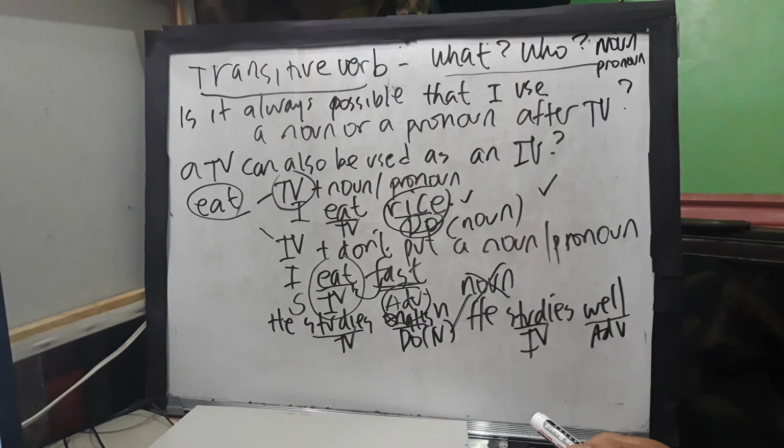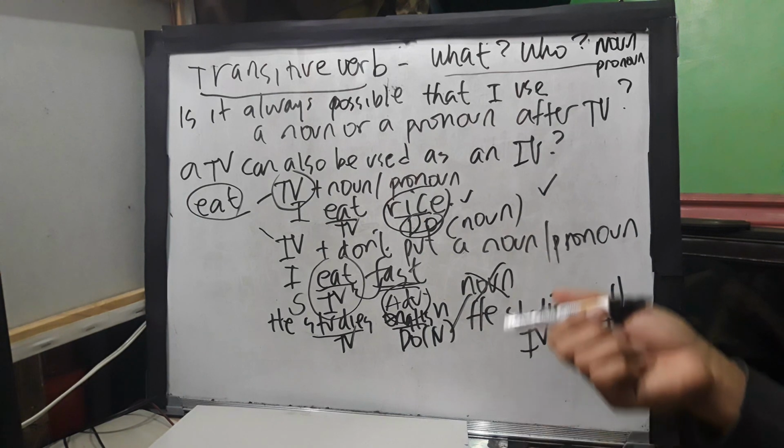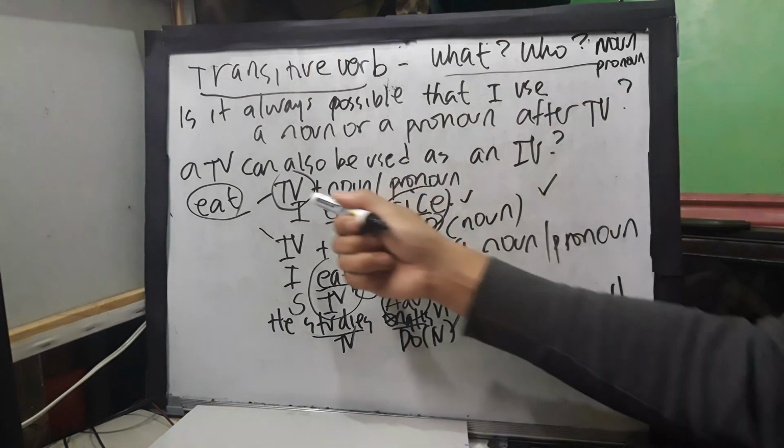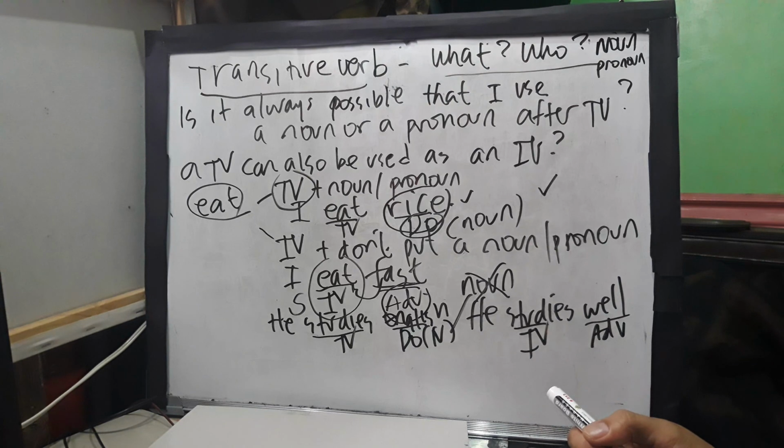So for example, let's have another verb. Maybe let's say I like. I like him. I like her. Then that is followed by a pronoun. So that is a transitive verb. But when you say I like you, then you can also use again a pronoun, so that is a transitive verb. But let's try to use another verb.